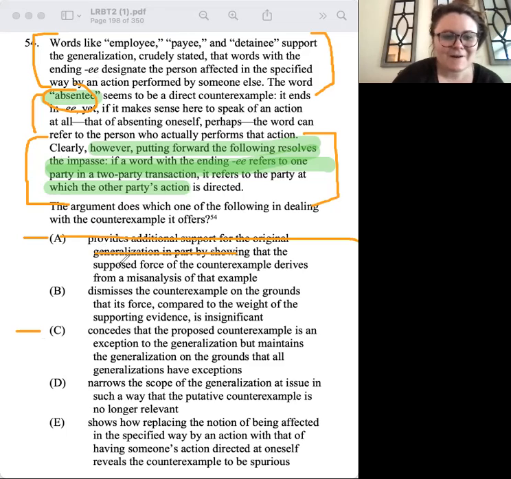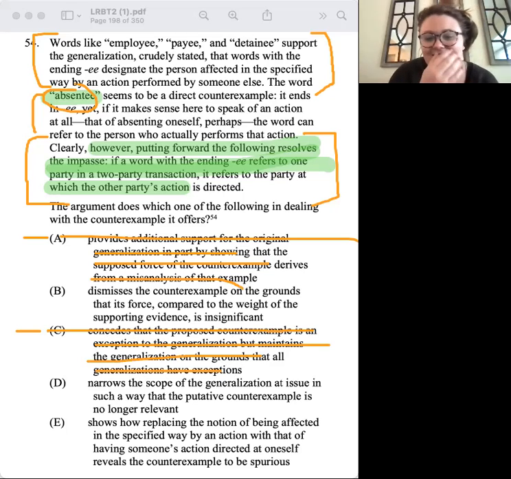You're probably overwhelmed with this question. I had brain freeze. And look at how opposite your other optional answer was. Concedes that the proposed counterexample is an exception to the generalization, but maintains the generalization on the ground that all generalizations have exceptions. Do we ever say that all generalizations have exceptions? I literally don't. And the thing is, Nicole, I wrote them down. I wrote additional support, no misanalysis. I write these things and I'm like, they don't make sense. So why am I picking them? I don't know.